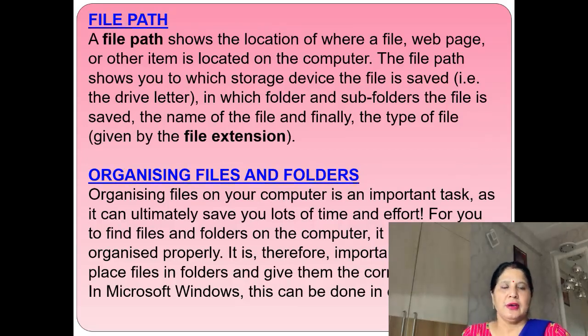If we have made a folder, in that folder we can make another folder. The folder we make inside a folder is known as a subfolder. The type of file is given by the file extension. If we make a file in MS Word, the extension is .doc.